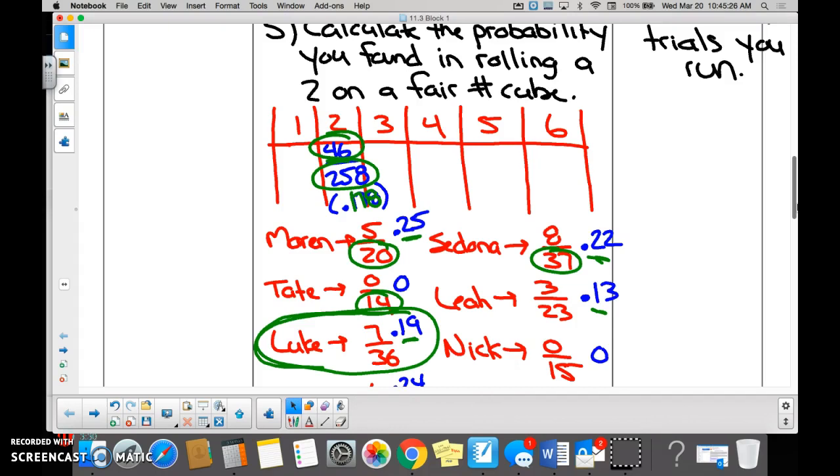So we concluded that what? What did we conclude then? Somebody tell me what the conclusion is. What is the conclusion? Connor? The more trials you do, the closer you will get to theoretical probability. The more trials you do in experimental probability, the closer you'll get to the theoretical probability.